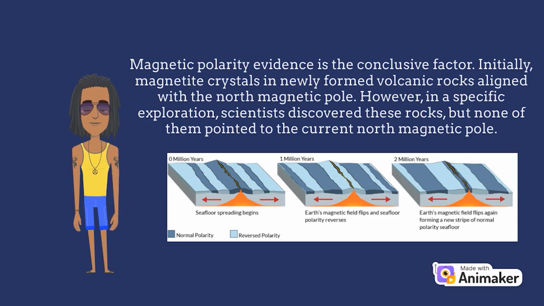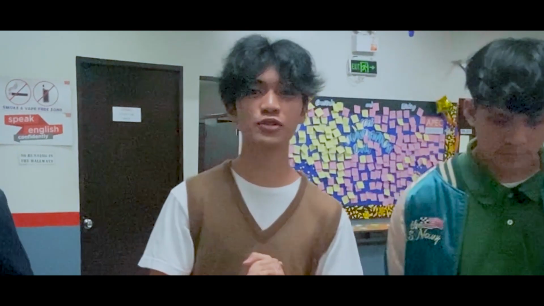This magnetic crystal initially aligned with the North Magnetic Pole during formation, but as continents shifted, their location changed while their directional alignment remained constant. Well, those were the evidence of rock movements. It's amazing to think that they're happening while we're unaware of it. They're slow but steady movements that take years, decades, centuries, and millions of years, going through different periods, ages, and time.